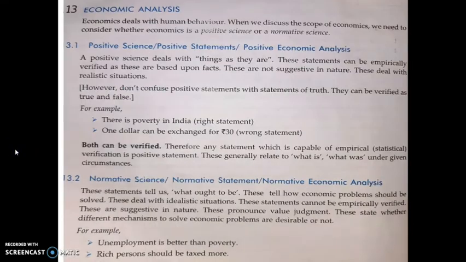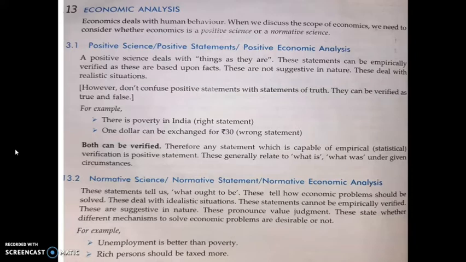Then the next one, the scope of economics and economic analysis. There is positive economics and normative economics. Positive economics deals with things as they are. That means it is empirically tested and has evidence. Such statements are known as positive statements or positive economic analysis.